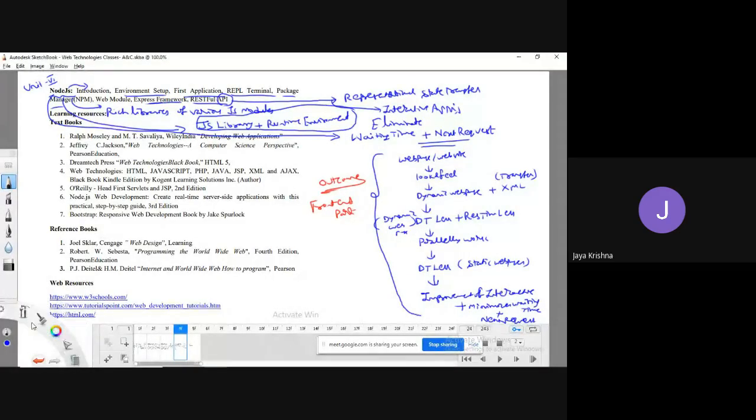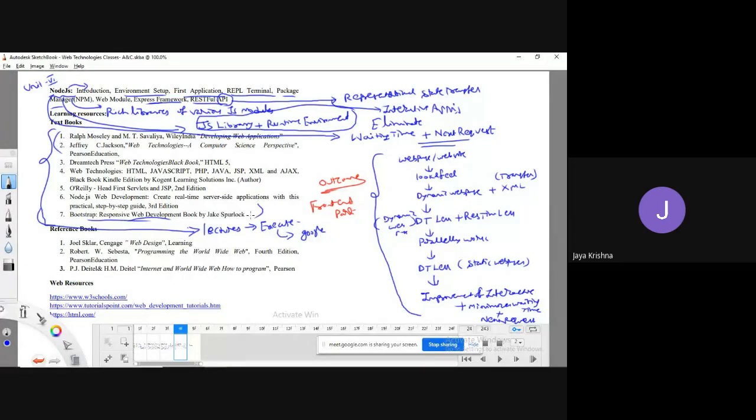And coming to the syllabus and textbooks, you can follow any, no need. My special request is, no need to follow any textbook. Just follow my lectures and execute every concept. Wherever you get a doubt, try to search in Google and try to learn something. That's it. Don't go for the textbook.